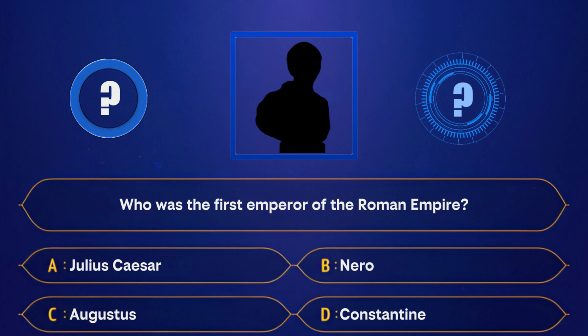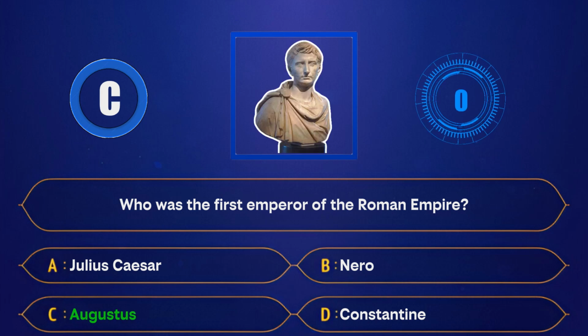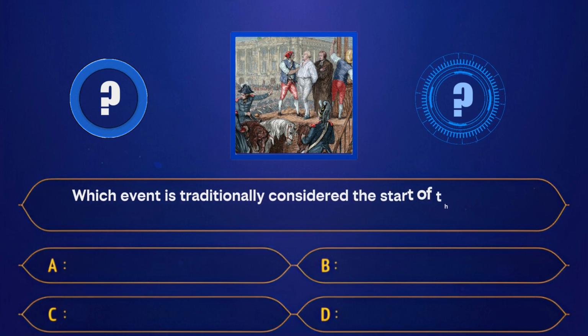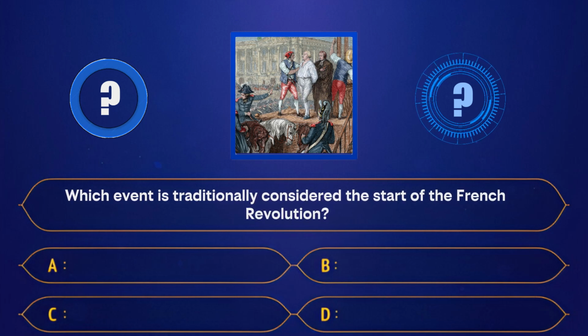A. Julius Caesar. B. Nero. C. Augustus. D. Constantine. Correct answer, Augustus. Which event is traditionally considered the start of the French Revolution?